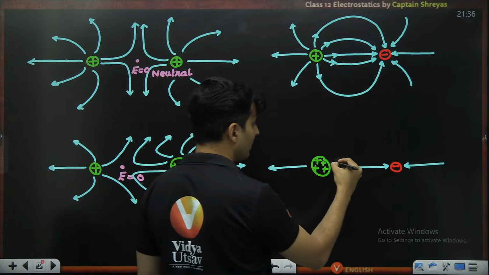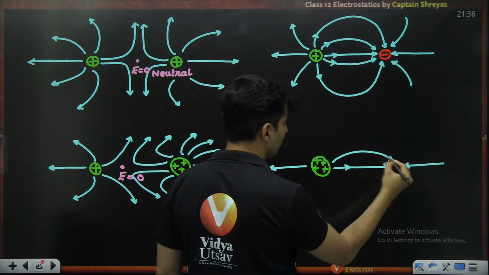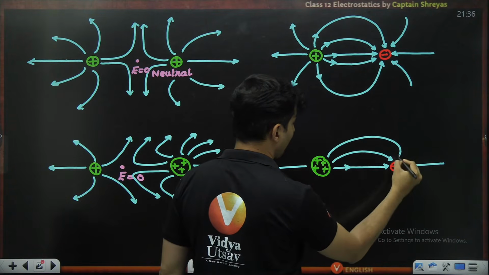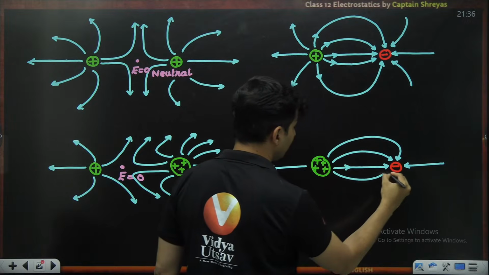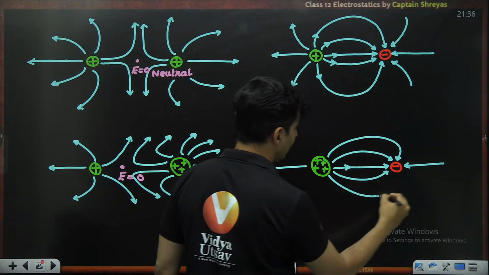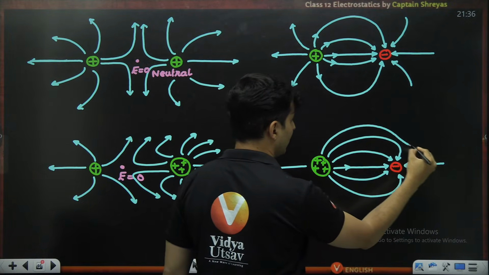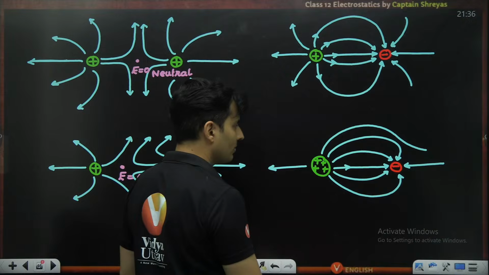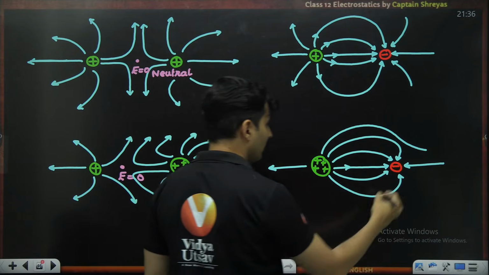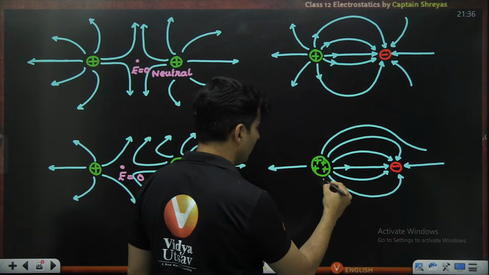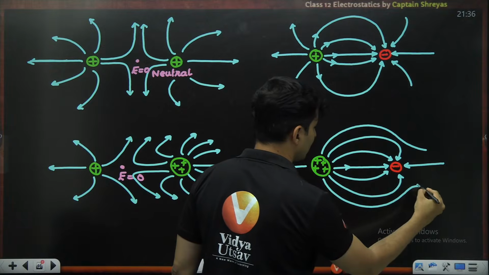More lines will come from here. So maybe like this. Very few lines will terminate over here. Now the remaining lines will not have any space, so they're just going to go out from here like this.